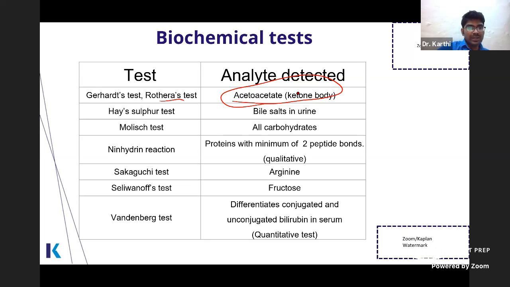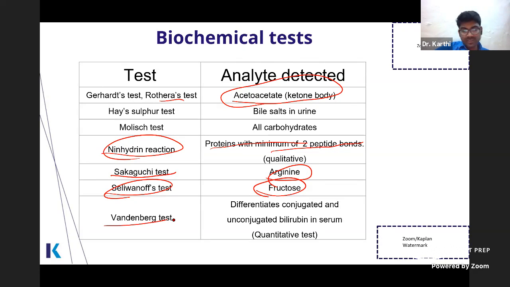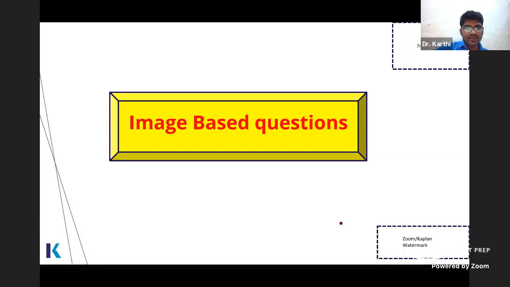This one, biuret reaction: proteins with a minimum of 2 peptide bonds. Sakaguchi test is for arginine. Seliwanoff's is for fructose. Van den Bergh differentiates unconjugated bilirubin from conjugated bilirubin.